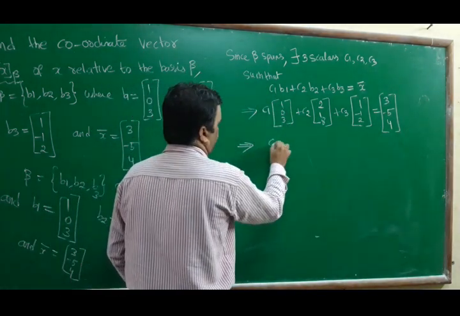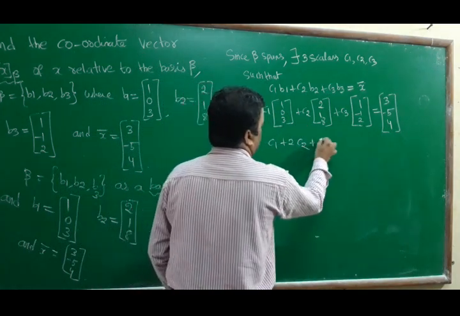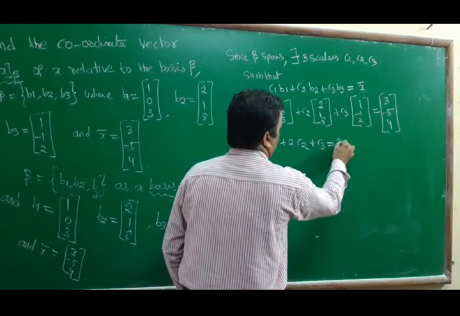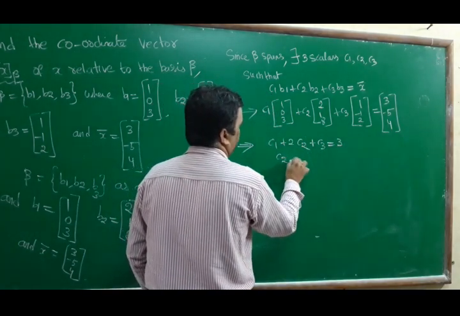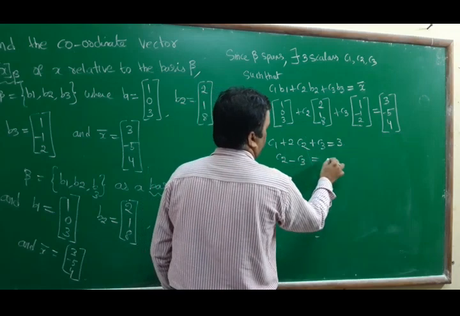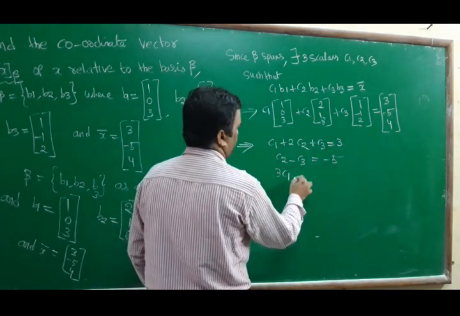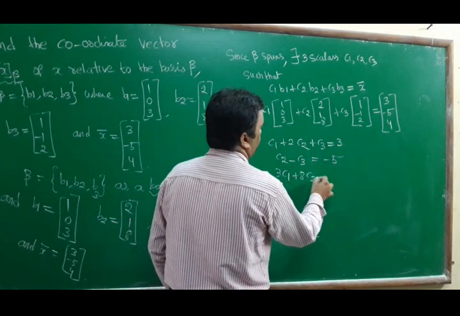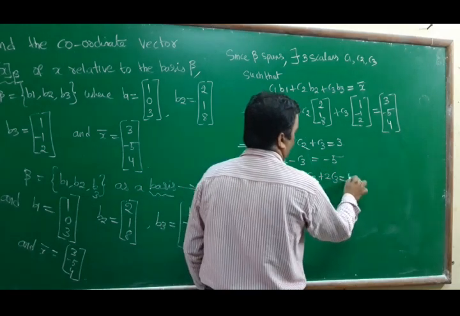C1 plus 2 C2 plus C3 equal to 3. Next, 0 C1 plus C2 minus C3 equal to minus 5. 3 C1 plus 8 C2 plus 2 C3 equal to 4.